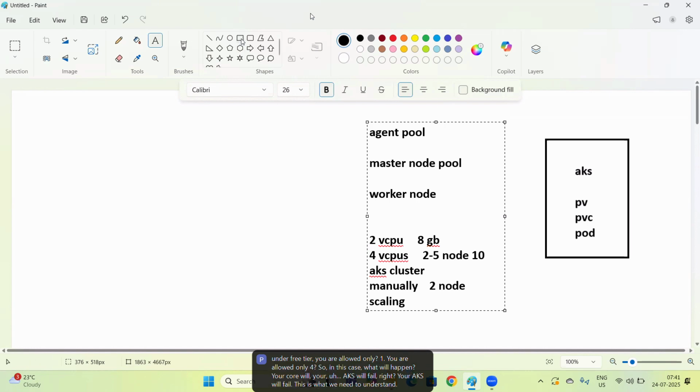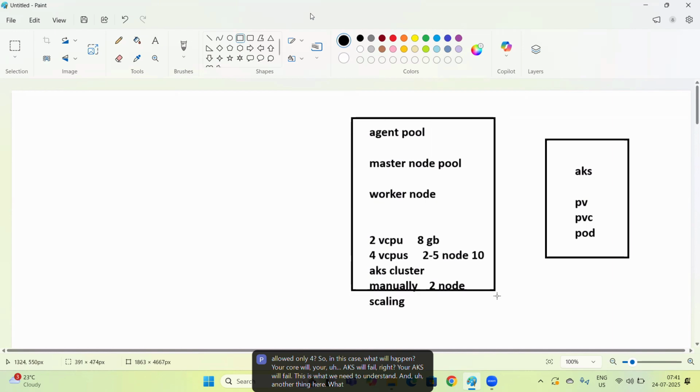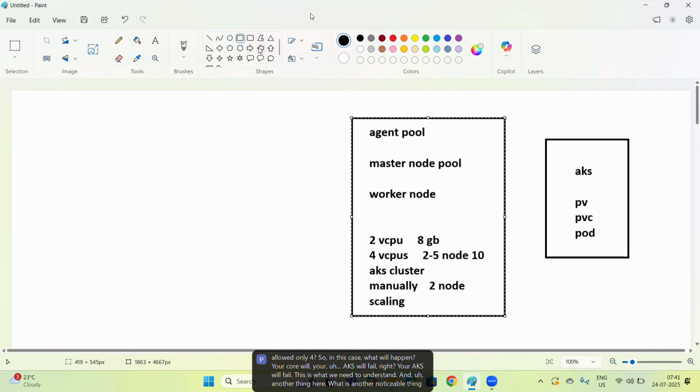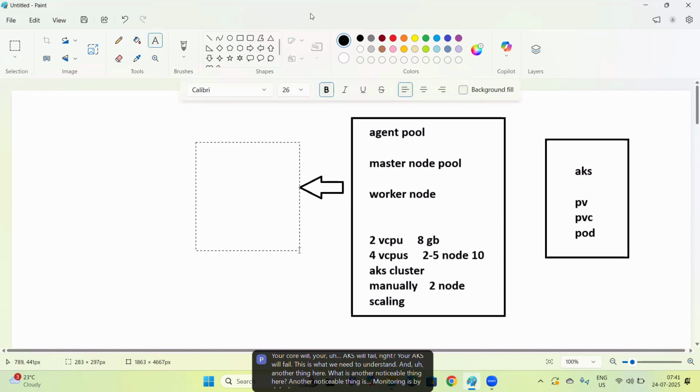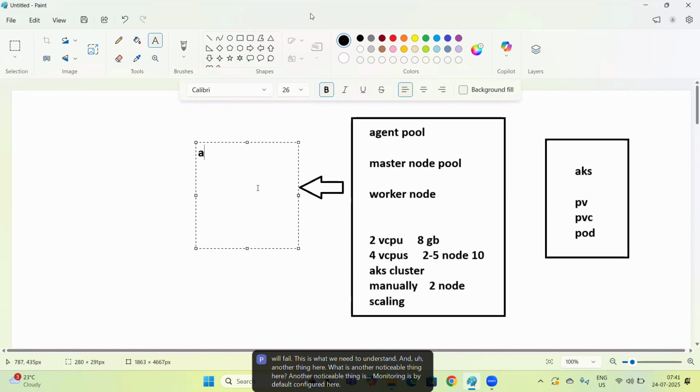Another noticeable thing is that monitoring is configured by default. Who is providing monitoring here? Azure Monitor provides monitoring by default for the Kubernetes cluster and all Kubernetes services.